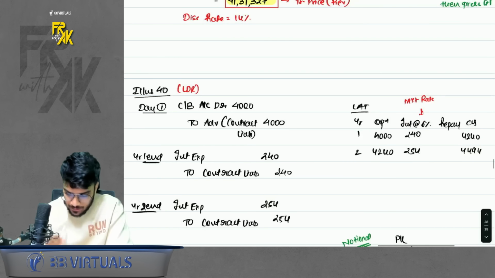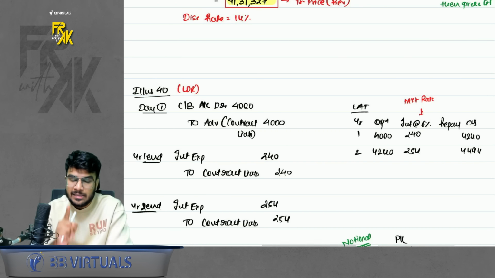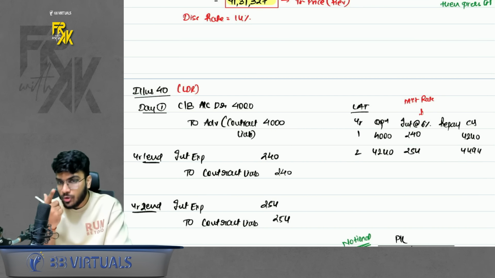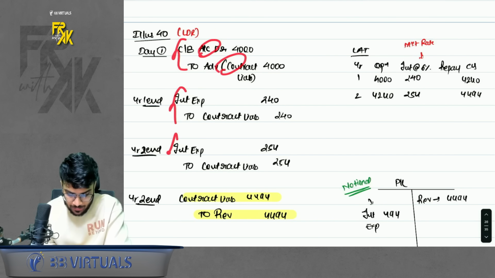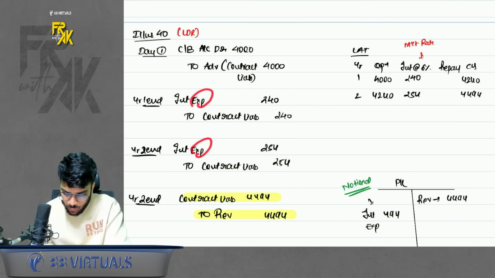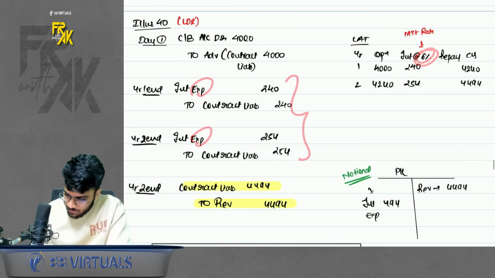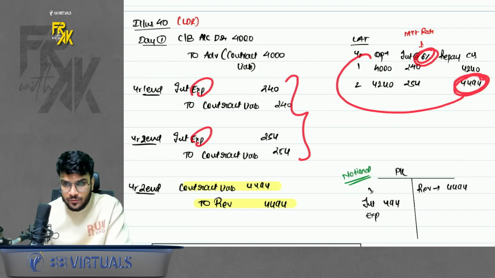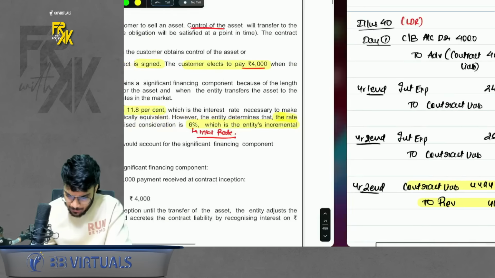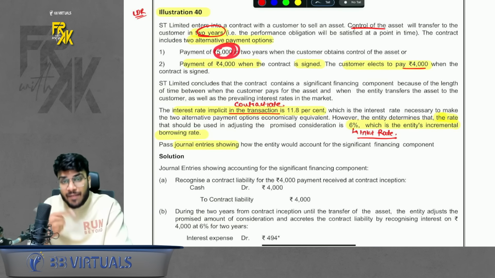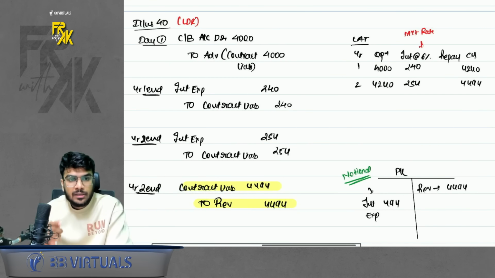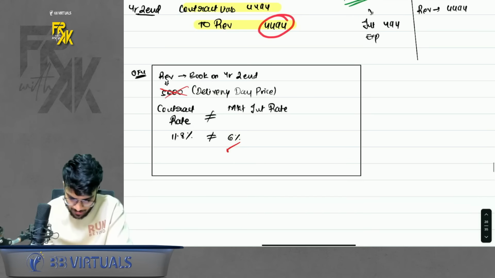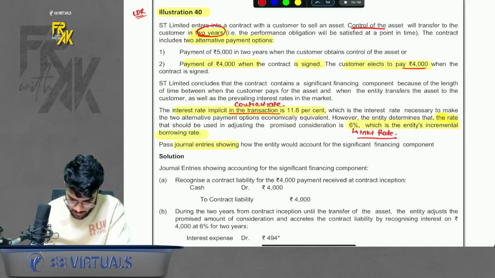How to do this? So first of all, when two rates are given, always consider the market rate only. Ignore your contract rate. Okay. So whatever you receive, 4,000, book as an advance. On that advance, accrue the interest. Interest expense for 2 years at 6%. Then the total advance balance will go to 4,494. Transfer that to revenue. Sir, but the revenue amount should be 5,000, no? It would have been 5,000 if the contract rate and market rate were the same. In this case, because they were different, the revenue won't equate to 5,000. It will stop at 4,494. Simple. Remember, I have given the reason also here. Okay. So this was illustration number 40.